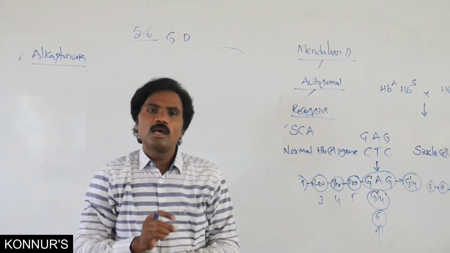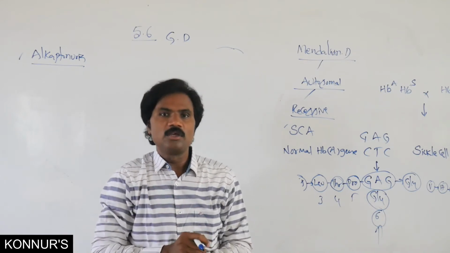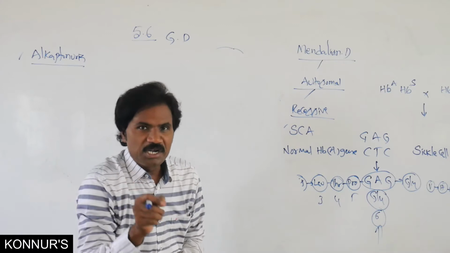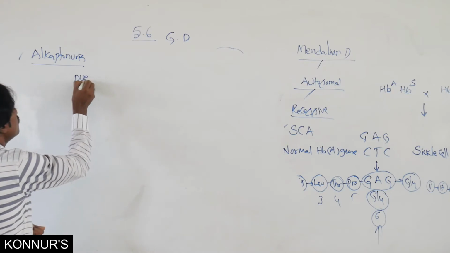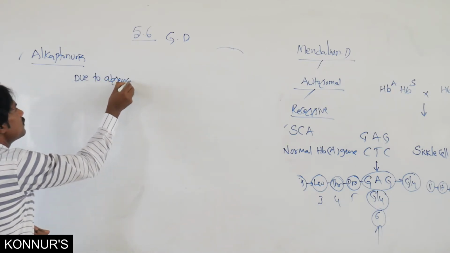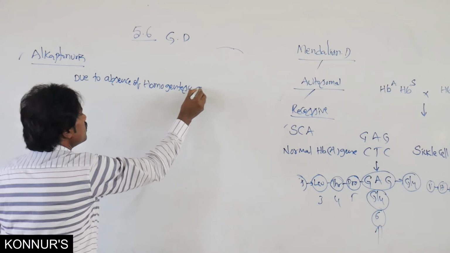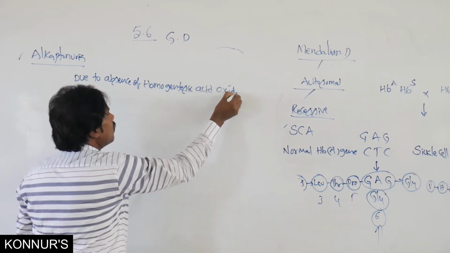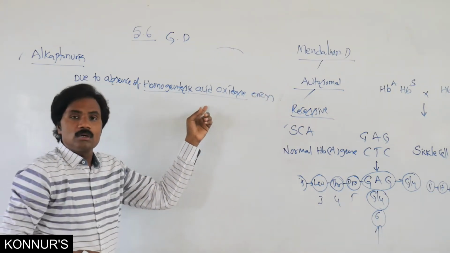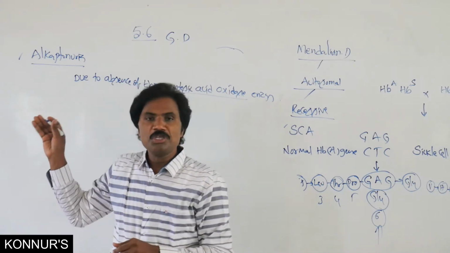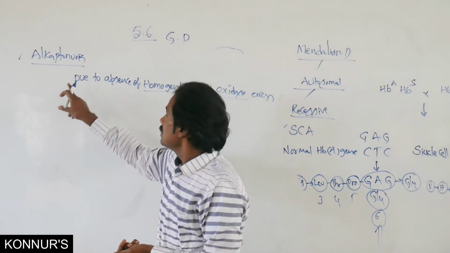In alkaptonuria, due to absence of one particular enzyme, that is homogentisic acid oxidase enzyme, whenever there is a genetic mutation and this enzyme is absent, normally this enzyme breaks down alkapton.